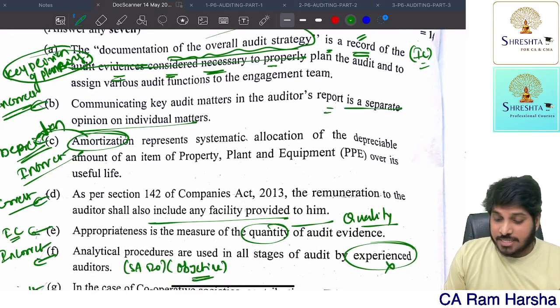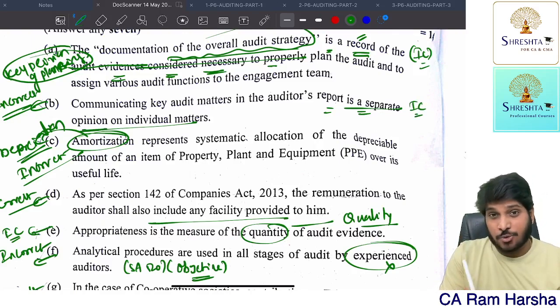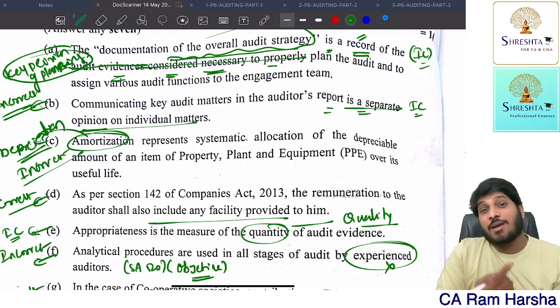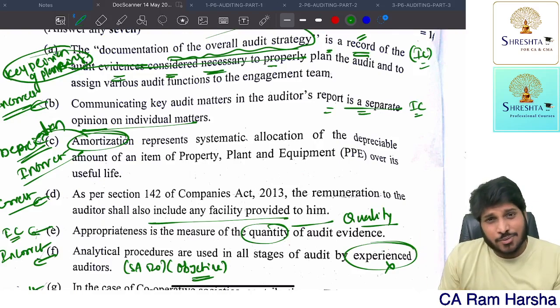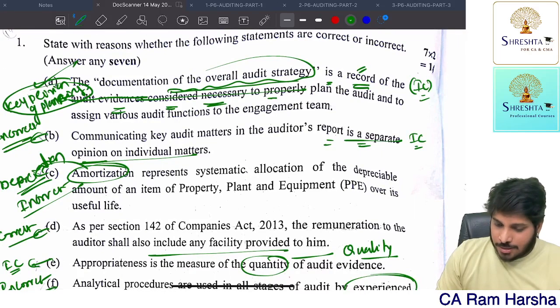Communicating key audit matters in the audit report is a separate opinion. Incorrect. Communicating key audit matters in the audit report is not a separate opinion. It is not a substitute for a modified opinion, and not a substitute for a requirement as per the applicable framework. It's a straight question. So this is incorrect.